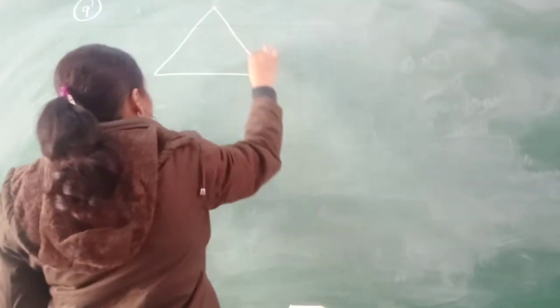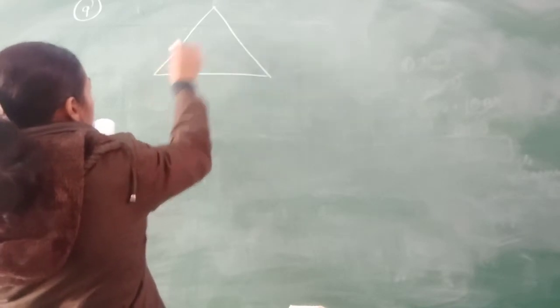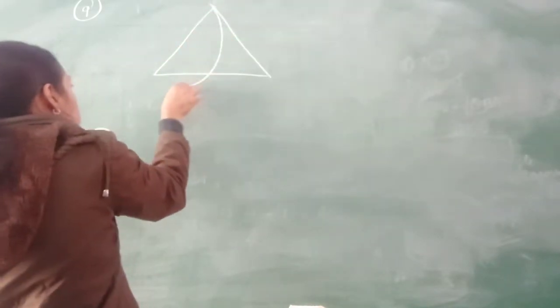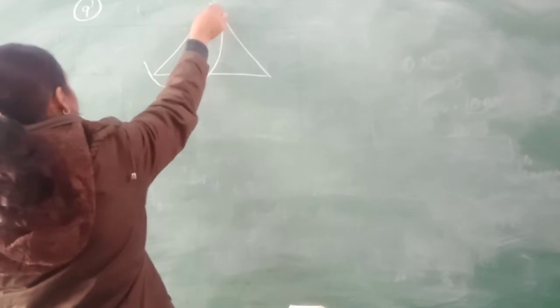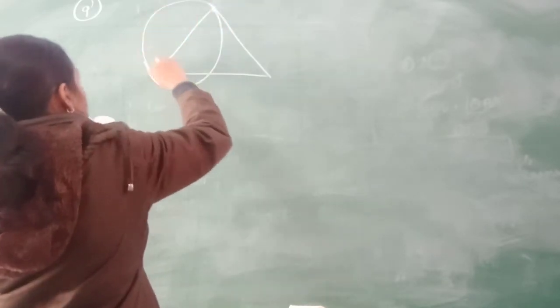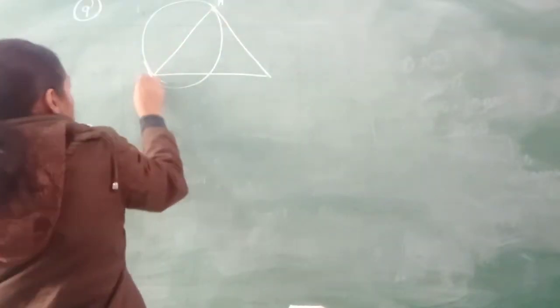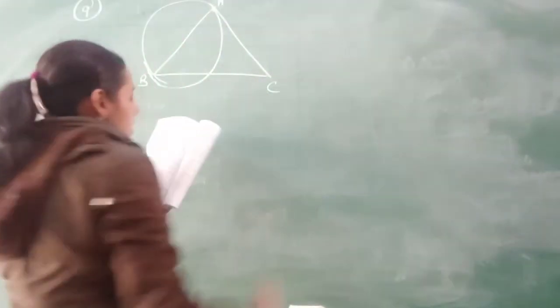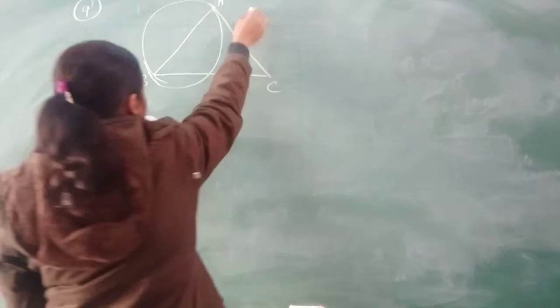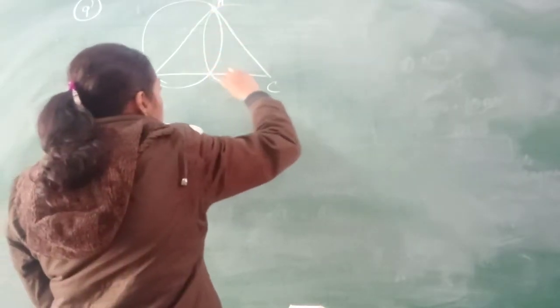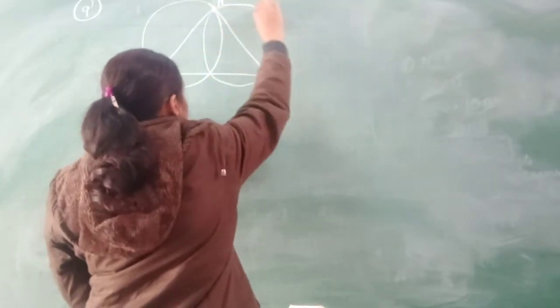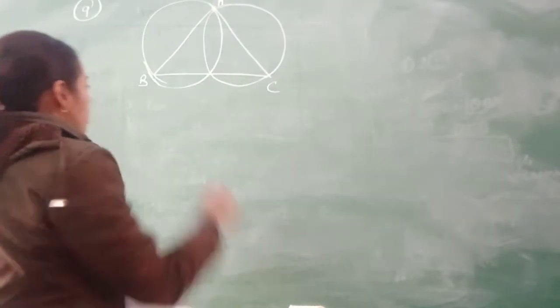If there is one triangle, and you are taking this side as a diameter of a circle, so you will draw a circle like this. If you are taking AC as a diameter, then you will make one more circle here. Just like this.